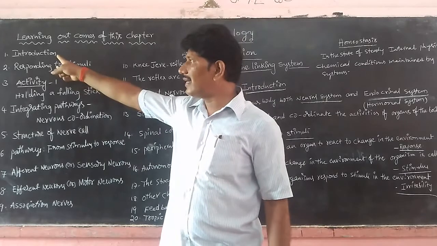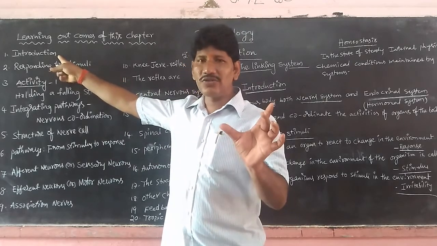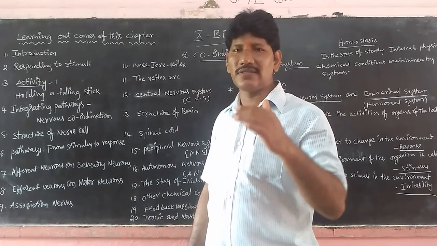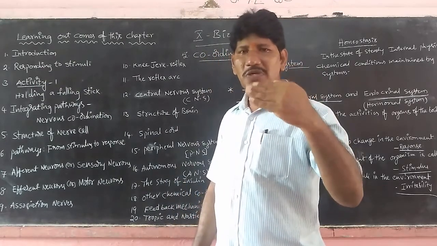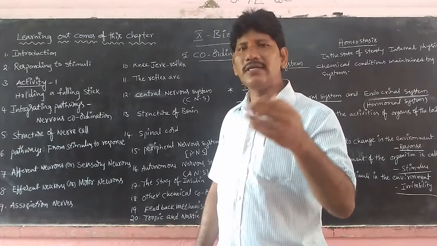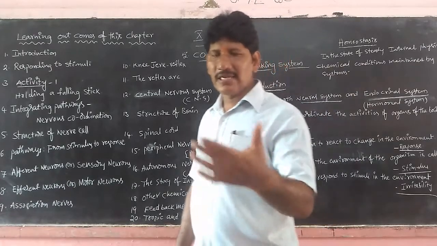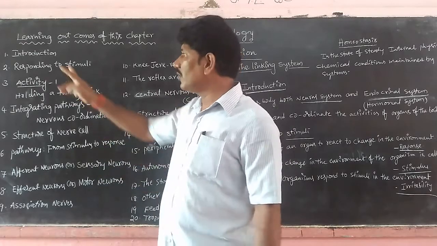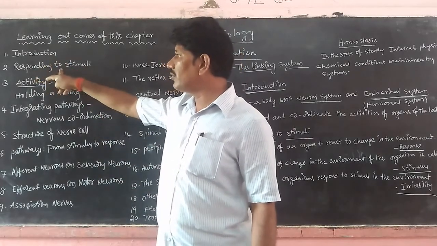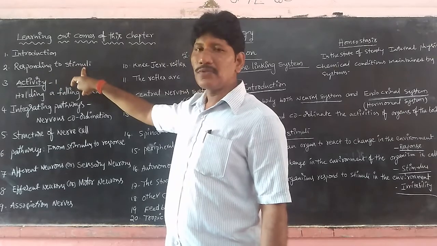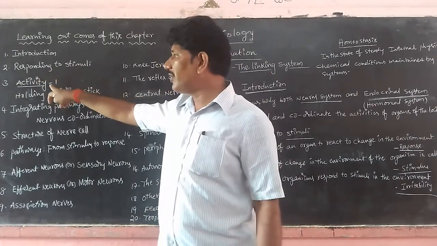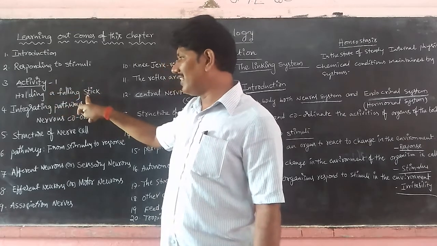First is the introduction part. What is the relation to all the systems, meaning physiology or life processes like digestion, respiration, transportation, excretion, coordination, reproduction, skeletal system, muscular system? All these systems are correlated. Next we move to responding to stimuli. What is meant by response? What is meant by stimulus? Next, activity number 1, holding a falling stick.